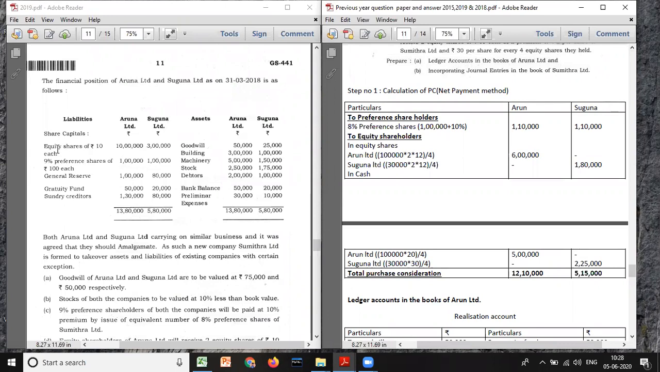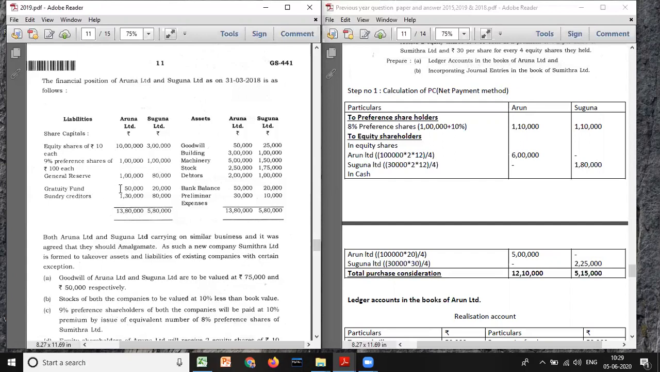They have given share capital under that, equity shares of rupees 10 each. Look at here, they have not given the number of shares. So what you need to do? 10 lakh divided by 10 is 1 lakh, and 3 lakh divided by 10 is how much? 30,000. You just have to do like that. And 9% preference shares of rupees 100 each. Here also they have not given the number of preference shares. So 1 lakh divided by 100 is how much? 1000. General reserve, we have 1 lakh 80,000.